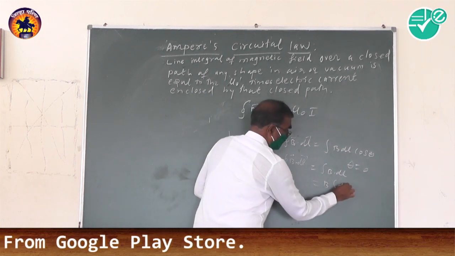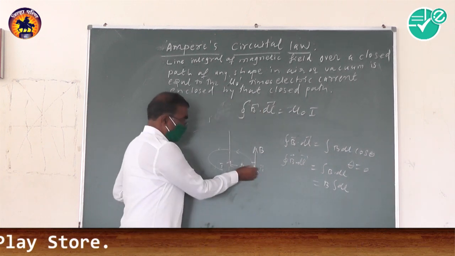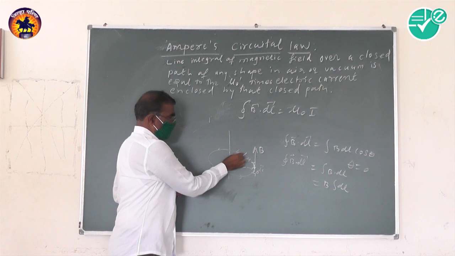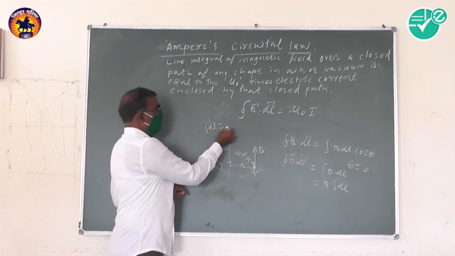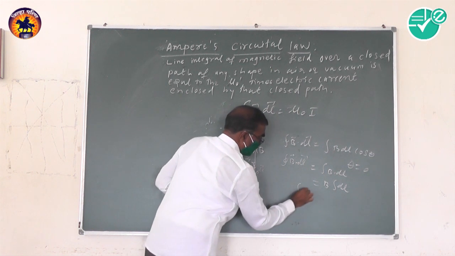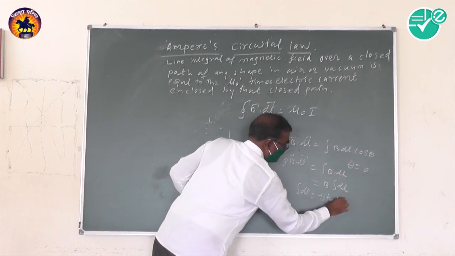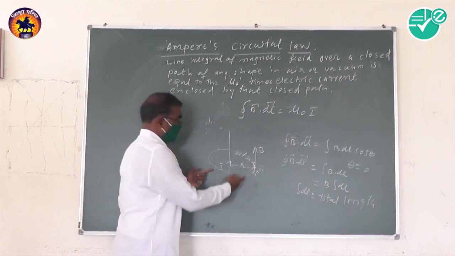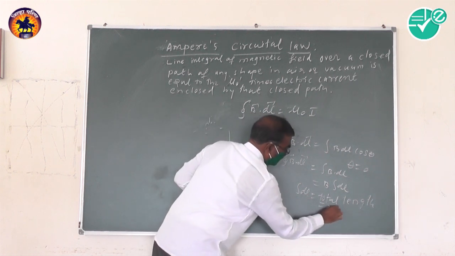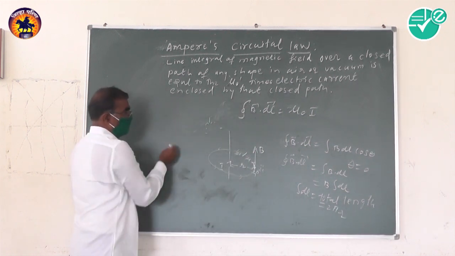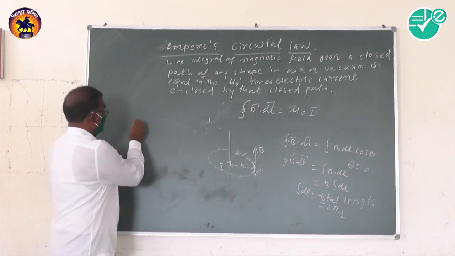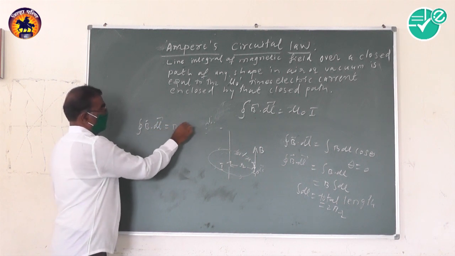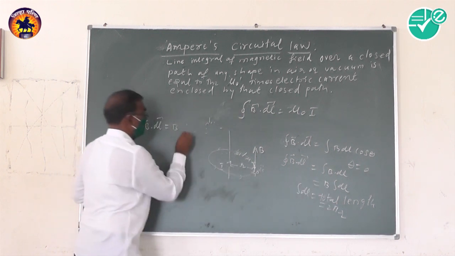Therefore, we have the integration of dl, a small element. The integration of dl is the total length of the circle, which is equal to 2 pi r. So the closed integral of B dot dl equals B times, instead of the integration of dl, we can write 2 pi r.